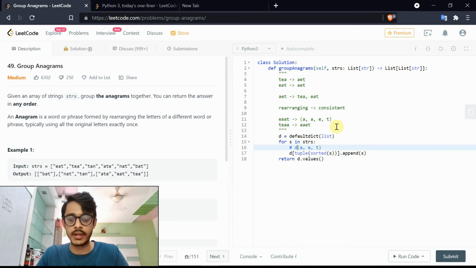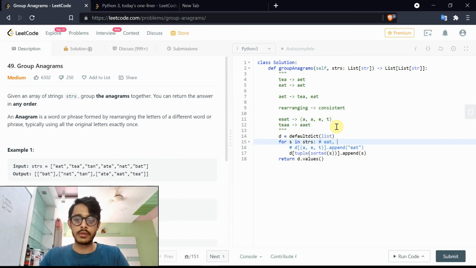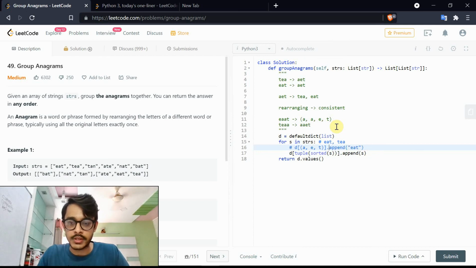So now we'll access D of this, and we're going to append what? Eat to it. Pretty simple, right? In the next iteration, we have now tea. What happens then? The dictionary will point to the same key, AET again, and will append the word tea to it. So on and so forth for every anagram of AET.